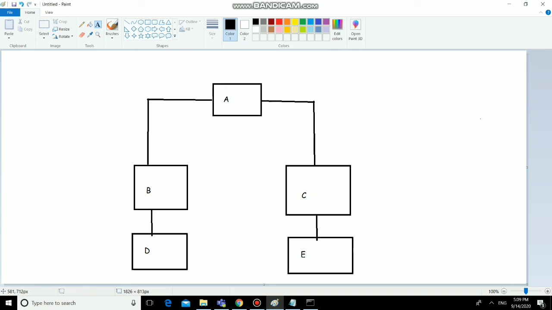If you consider this scenario A, B, D, then there will be multi-level inheritance. If you consider A, C, E, then there will also be multi-level inheritance. So you can have any number of classes in a hierarchy. This is also a hierarchy. Here B can have multiple children, and C can have multiple children. That is also possible in hierarchical inheritance.